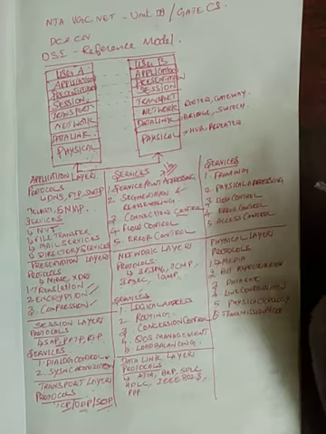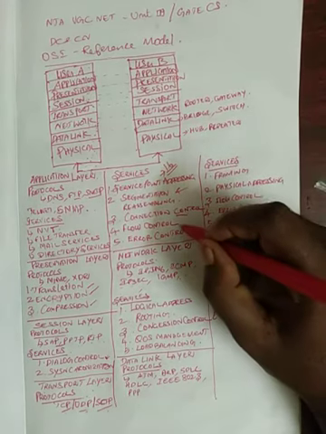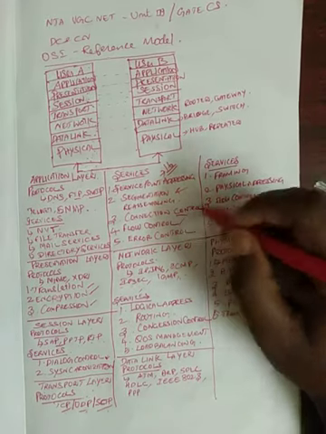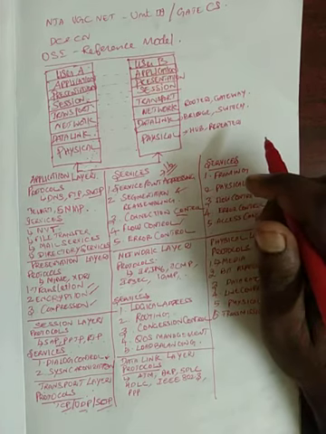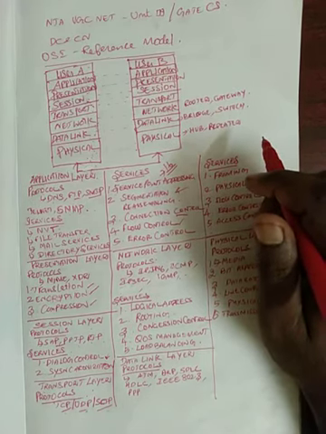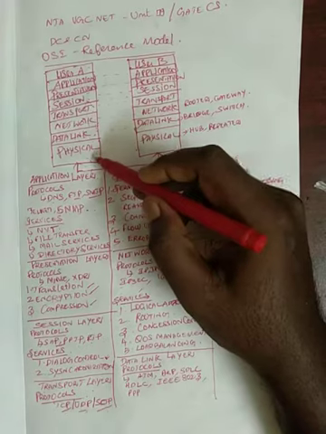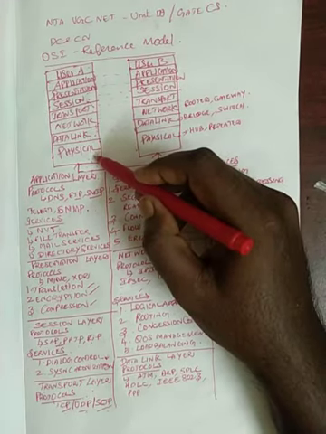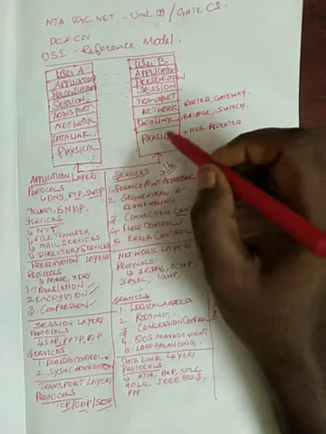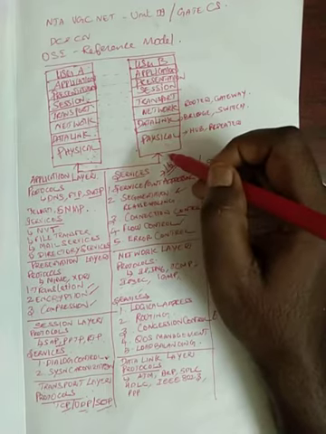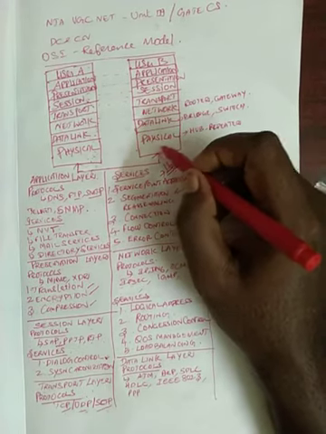What is flow control? Flow control is another important service. Why? Suppose the sender has a very speedy device and the receiver has a very slow device.